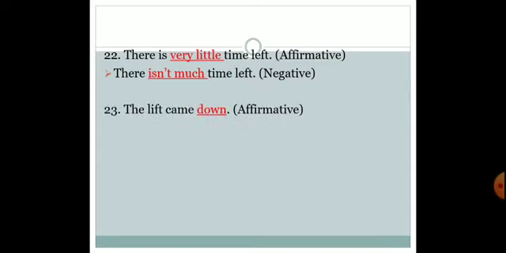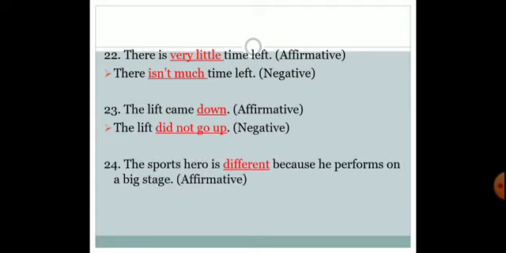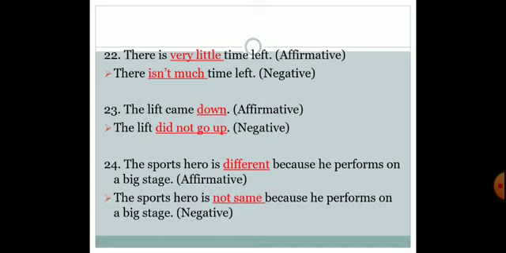23rd one, this lift came down. So what would it be? This lift did not go up. Down, the opposite is go up, we can say. And did not means it was down only. 24th one, the sports hero is different because he performs on a big stage. This is the affirmative one. The negative would be the sports hero is not the same.